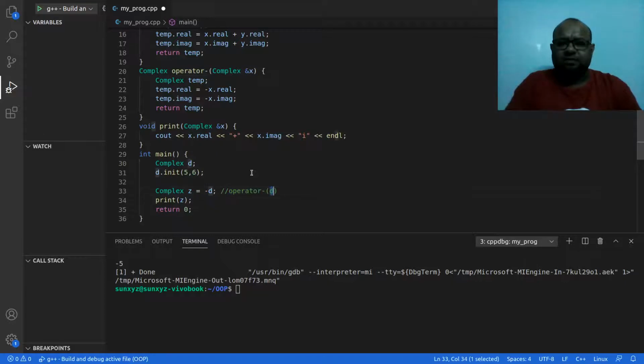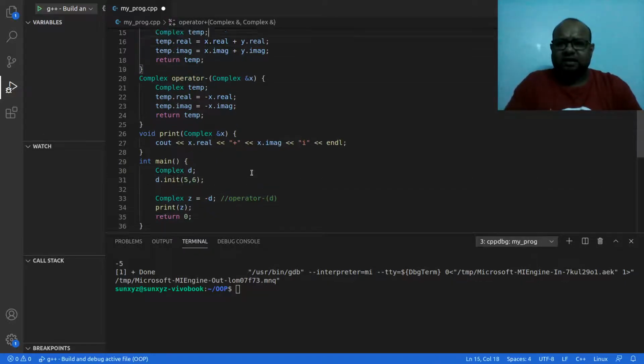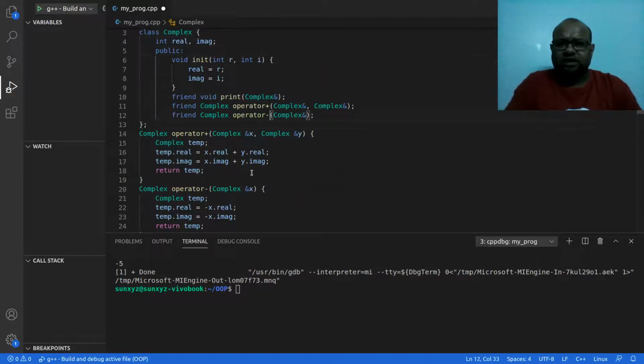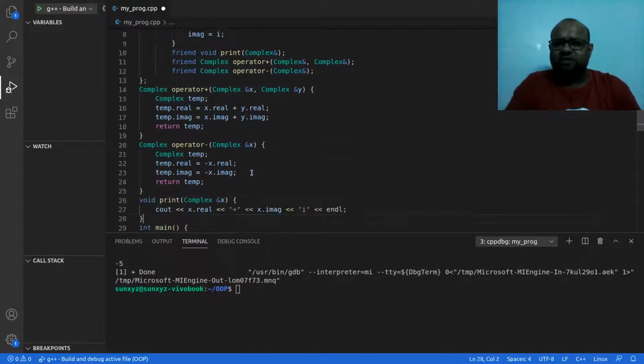It is going to take one parameter d, and that is what the prototype says over here. It is going to take one parameter. I have made it a friend of the complex class. Why should it be a friend of the complex class?